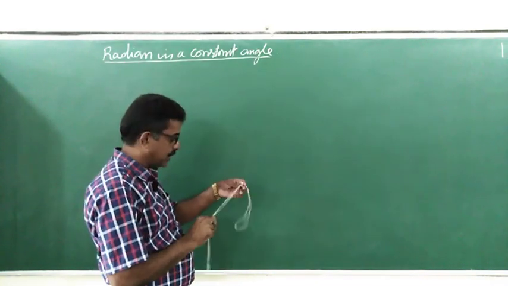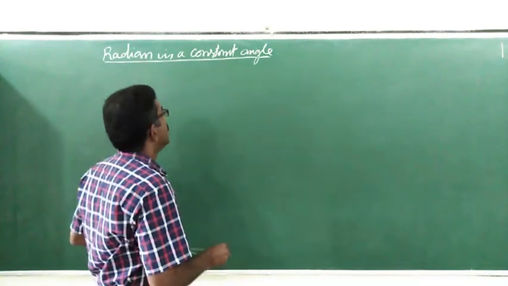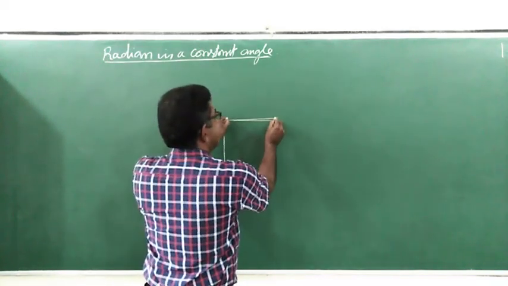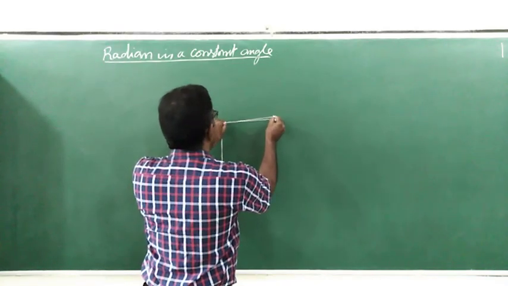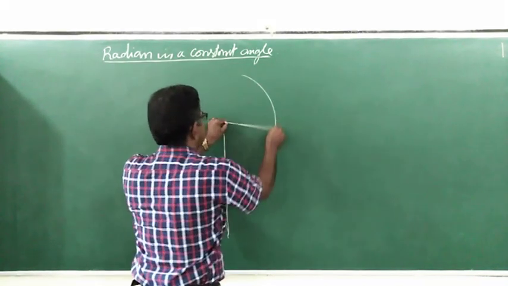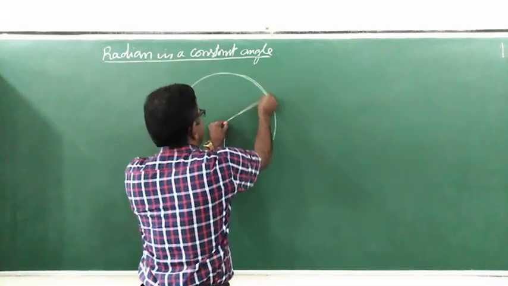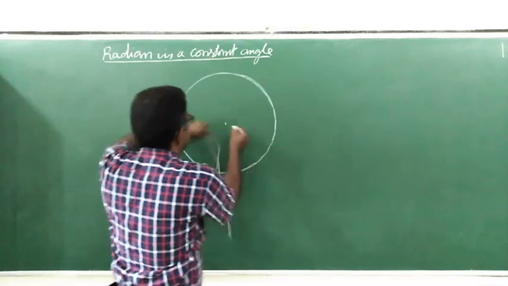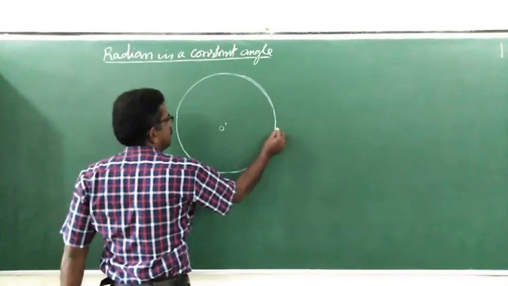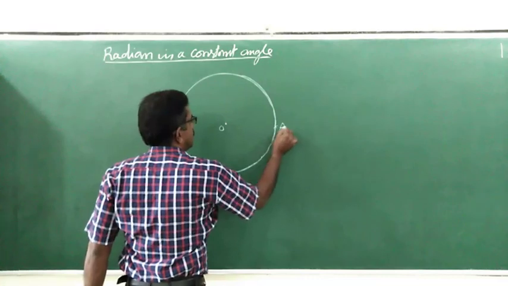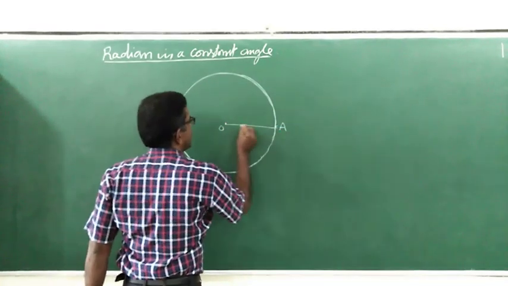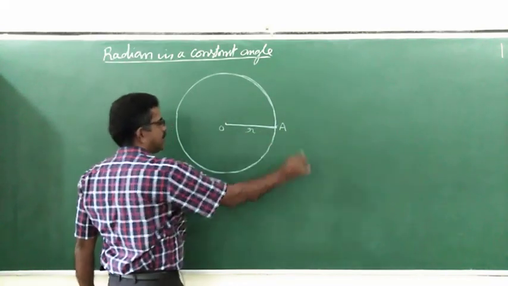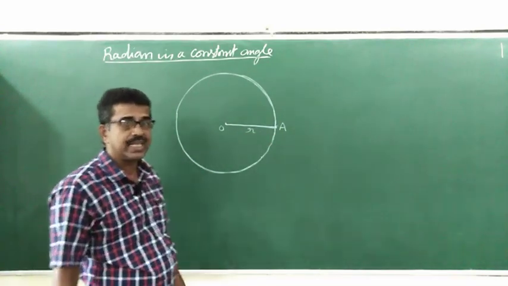So this is how to prove that a radian is a constant angle. For that, let me take the center and let me draw the circle with the center at the origin and radius r. So this is the center, I call this the origin, and I take some point here, A. Let the radius of the circle be r.